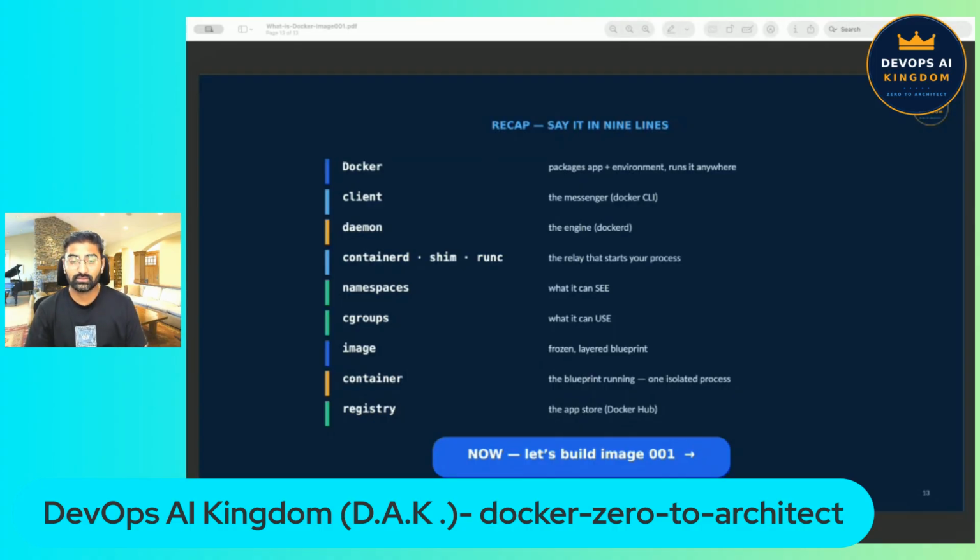But knowing is not our style in this kingdom. Doing is. So enough theory. Let us build image number 1, hello kingdom, in the terminal.